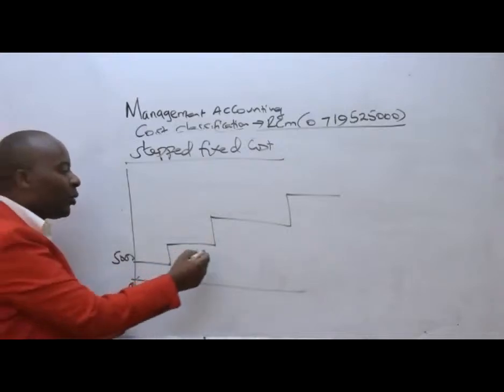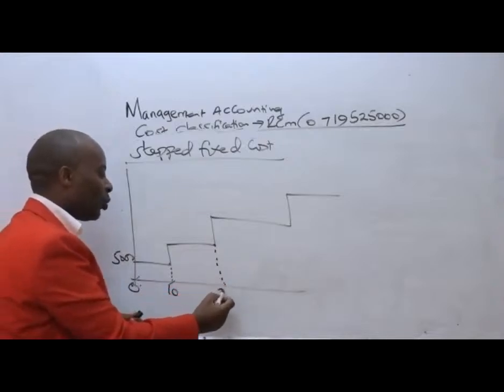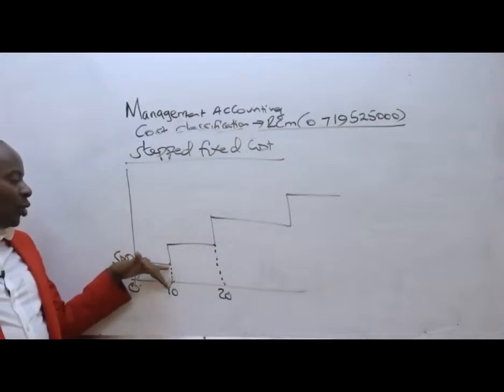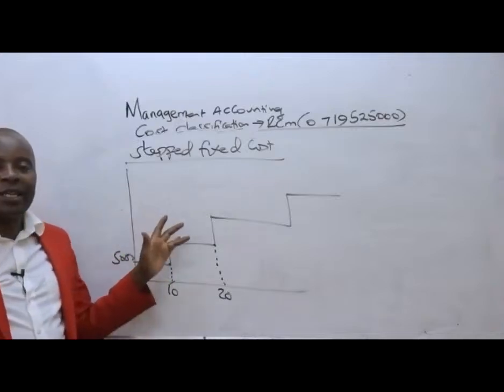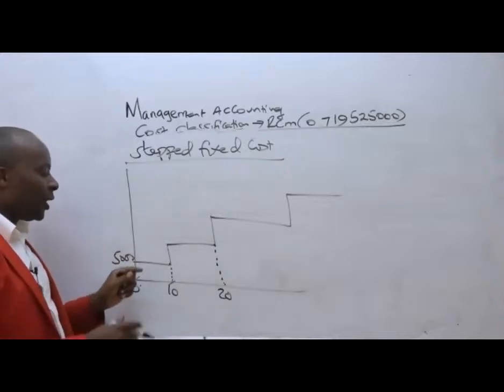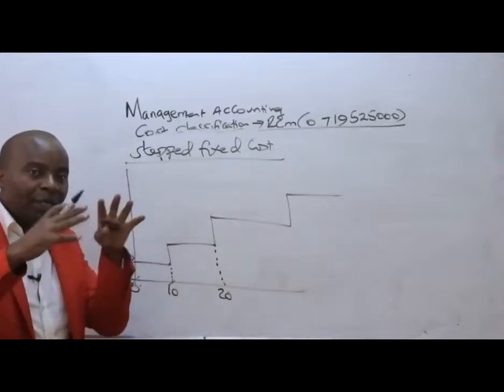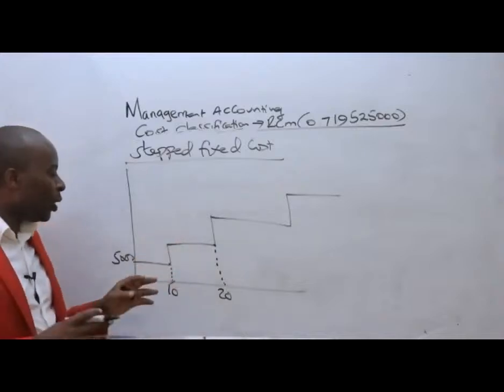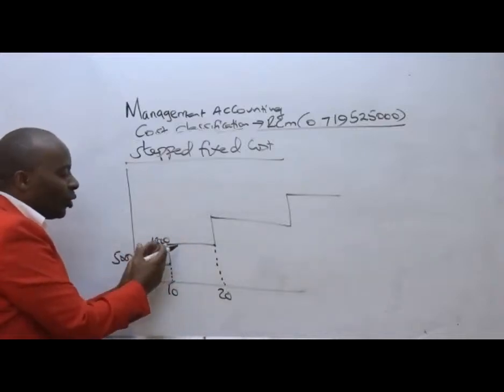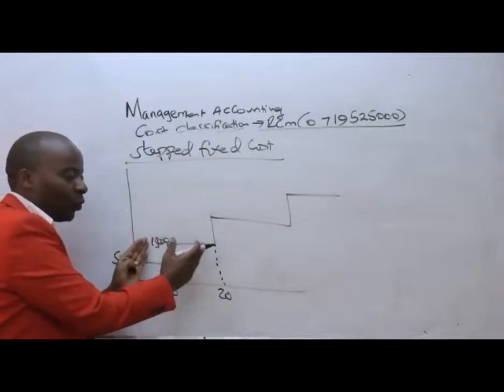Now, should we get more than 10 students, ladies and gentlemen, and perhaps go to 20, of course, we are seeing a situation where our rent will have to hike because we will want more space. So perhaps, depending on how big this other space we've taken is, we could move from 5,000 to maybe 15,000. But again, we are going to remain with this 15,000 for that range.